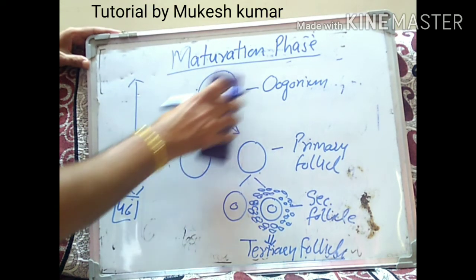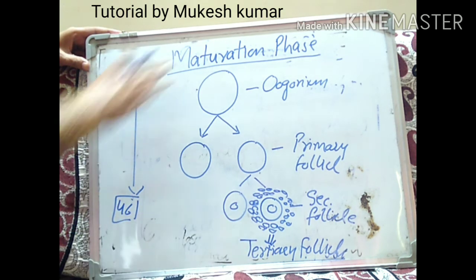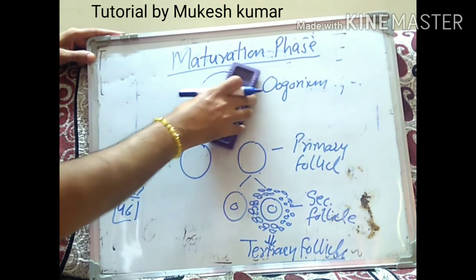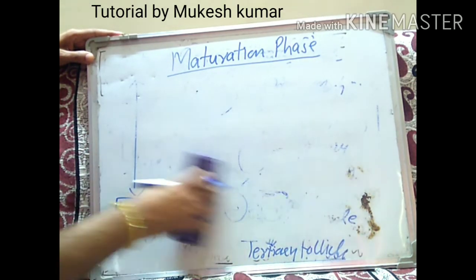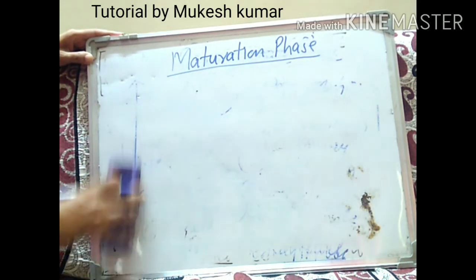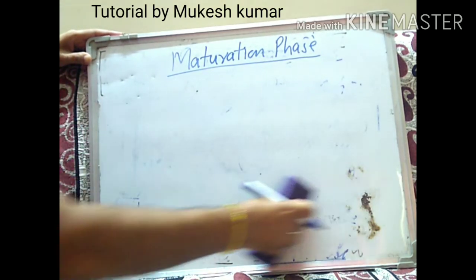So now let's revise what's happening in the maturation phase. We will take up from the tertiary follicle here. Let's see what's happening. What's going to happen in the maturation phase?